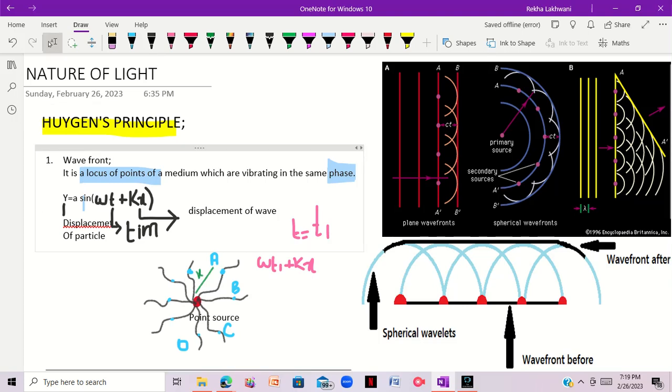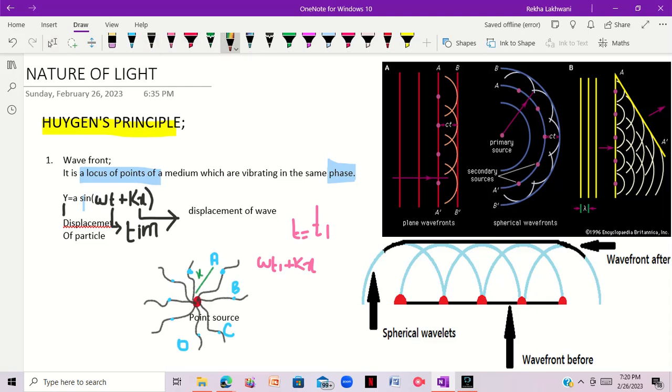You will see they all have the same phase, the same displacement in the same time, so they are in the same wave front.